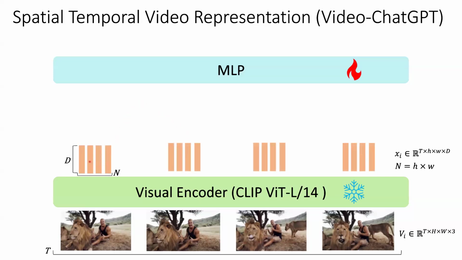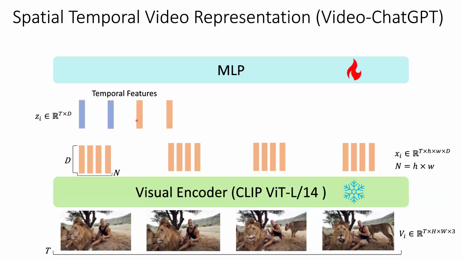After each frame is fed through, we get a list of N frame embeddings of size D for our T frames. And then for each of these frame embeddings, we do two types of pooling to extract two types of features. The first type of pooling we do is spatial pooling, where for our N embeddings for each frame, we pool them all together into one average embedding to help describe the overall spatial information in a particular frame. And then we do that for each frame in the video to help understand how the general spatial information changes over time.